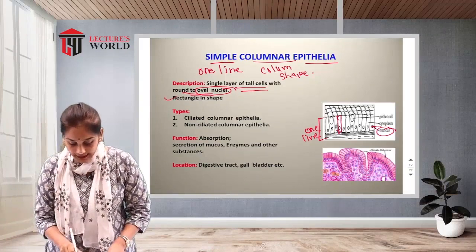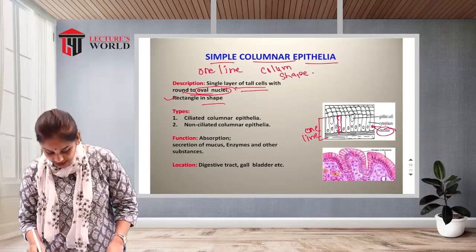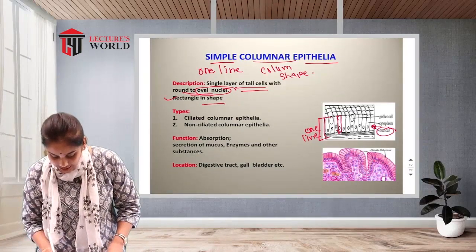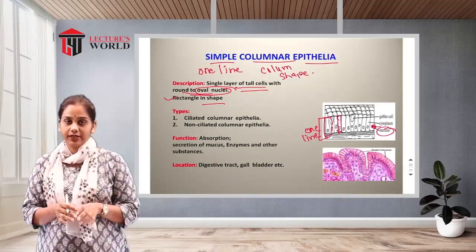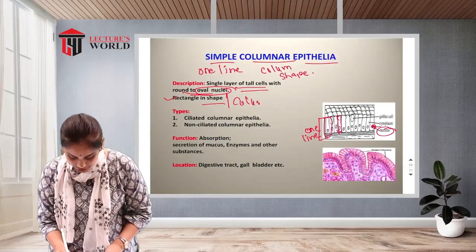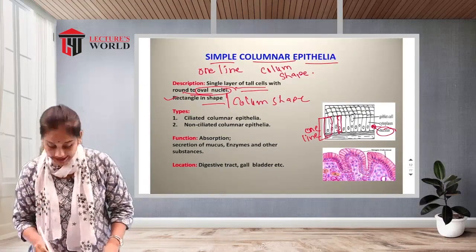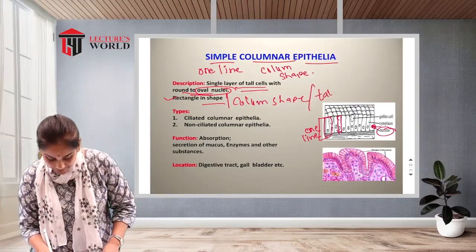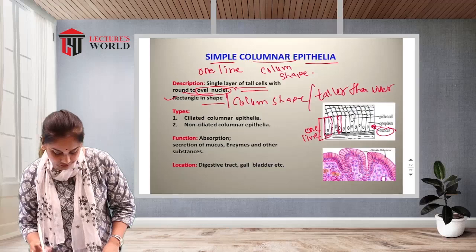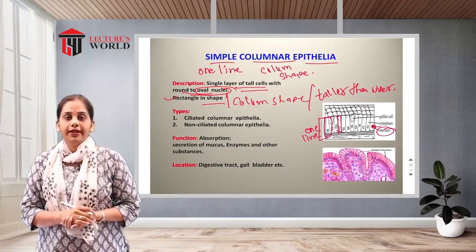Then the cells look rectangular in shape, while the nucleus is oval. Column-like in shape means the cells are taller than they are wide. Now, the types of simple columnar epithelium.